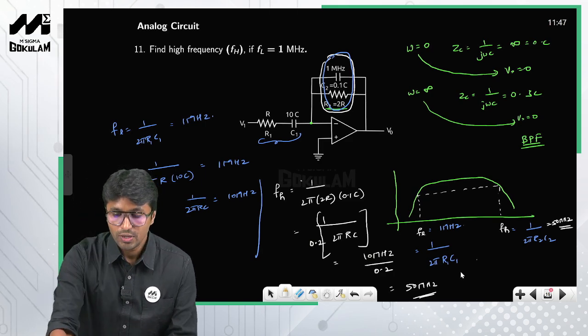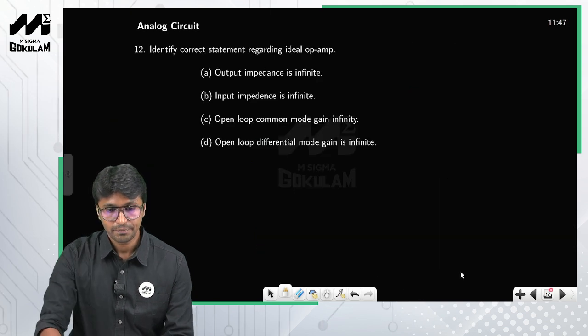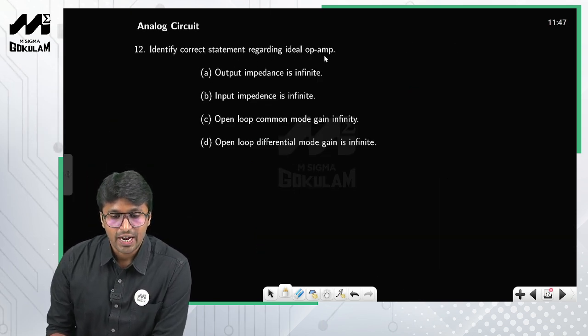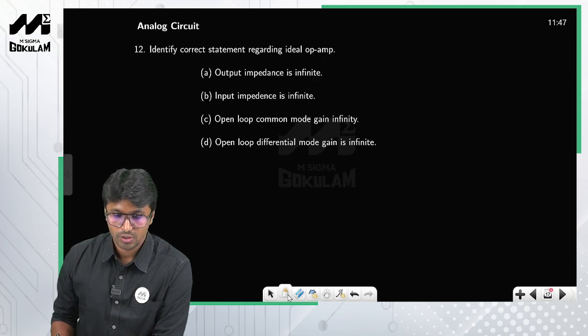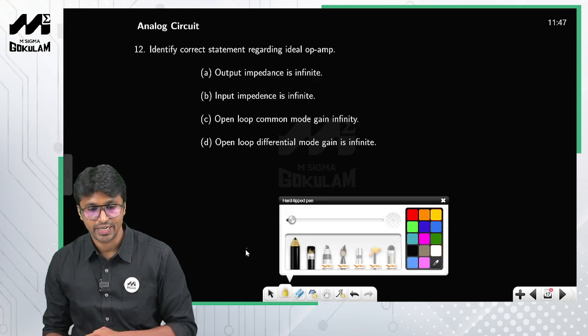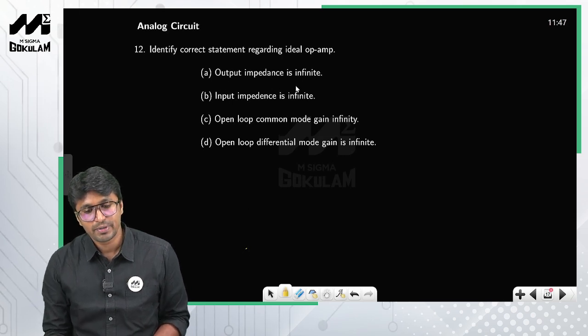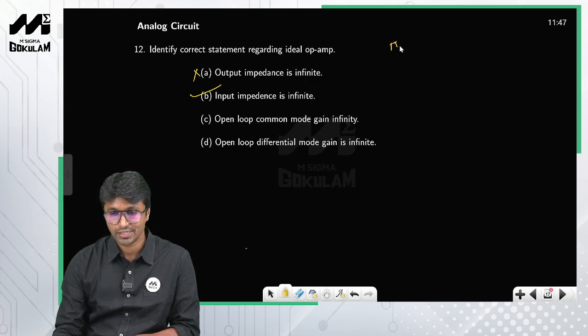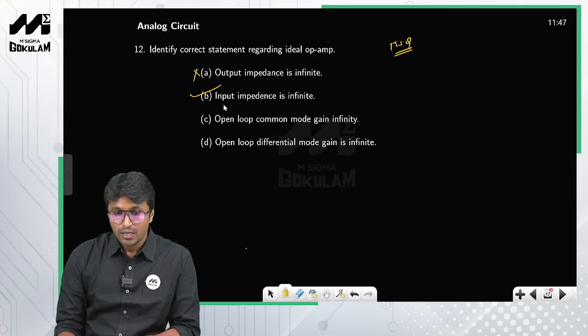Now let us move on to the next question. Identify the correct statement regarding ideal op-amp. So the properties of ideal op-amp are given to you, and you have to pick the correct statements. Output impedance is infinite? No, output impedance of ideal op-amp is 0, right? Input impedance is infinite? Yes, this is true. So this is essentially an MSQ, multiple select question. So input impedance of ideal op-amp is infinite.